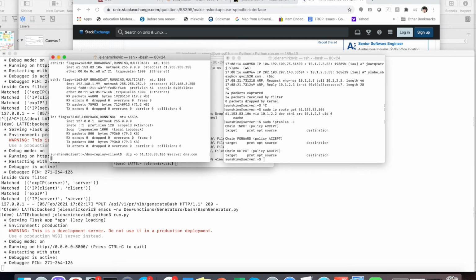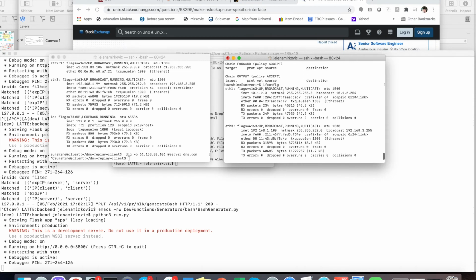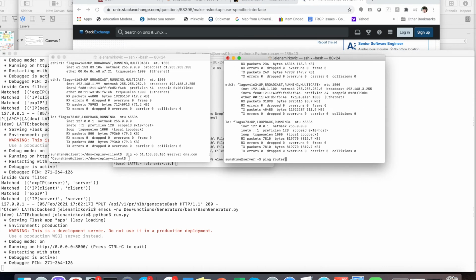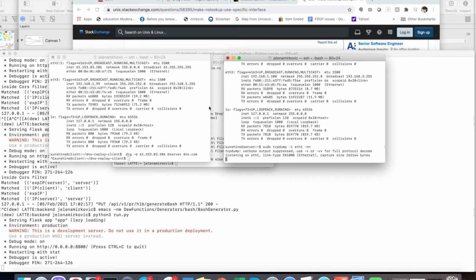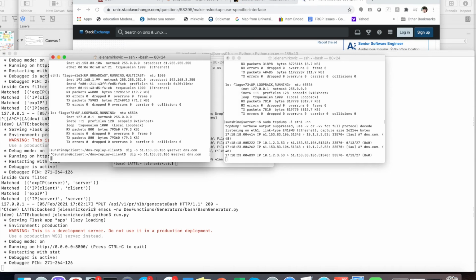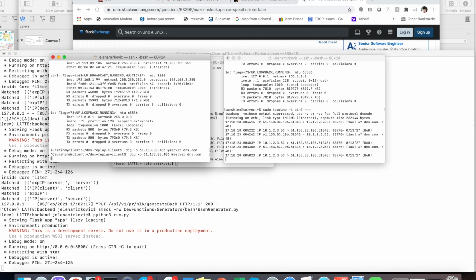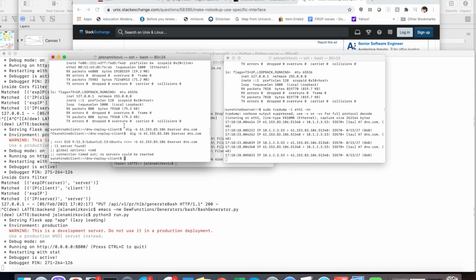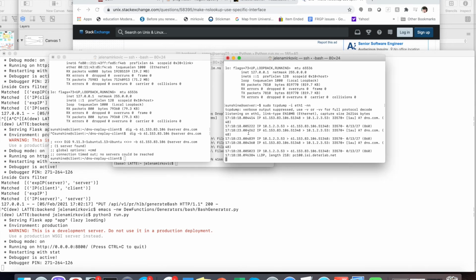And you can see that I'm not getting the reply from the server. So let's look at the server to see what is going on. And so we can see the query is coming, and I'm actually issuing the reply, and the router is probably dropping this, which is the intended behavior. This is what I wanted to happen in my server. And you can see that the client is trying to reissue. This is the classic dig behavior. It will try 3 times before it gives up.